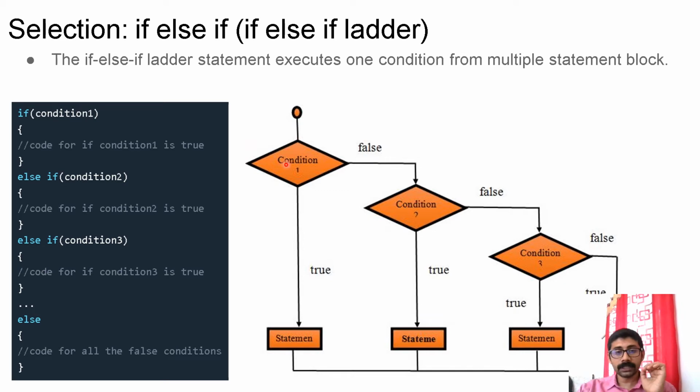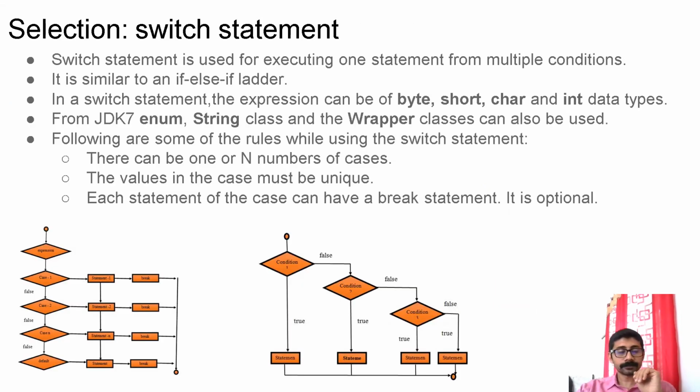So this is the flowchart. First condition will be checked. If it is true, that statement will be executed, then control will go out of the if else if ladder. If the first condition is false, the next condition will be checked. If it is false, the next condition will be checked. So at a time, only one block will be executed, based on which condition is true. If one condition is false, then the next will be evaluated like that. So this is the if else if ladder.